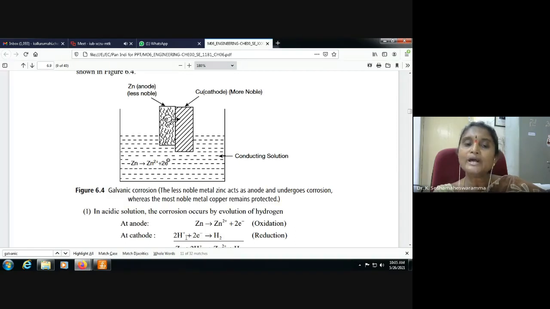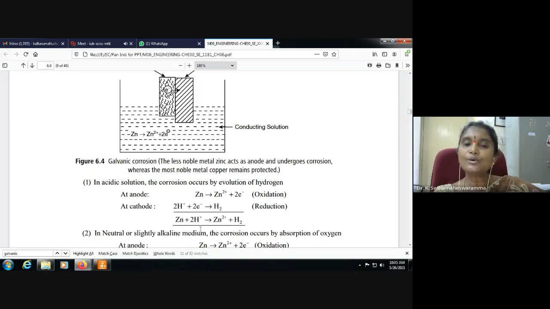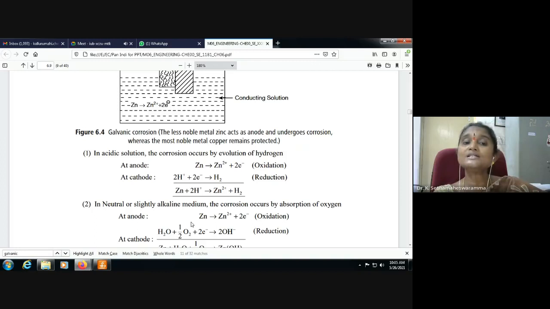At the cathode, H+ ions take electrons and release hydrogen. The overall reaction is zinc plus 2 H+ ions giving Zn2+ and hydrogen. If the medium is neutral or slightly alkaline, the corrosion occurs by absorption of oxygen.